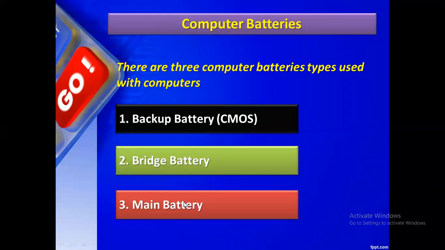Mobiles have a battery, no? Have you removed the battery in old phones, for example old Nokia phones and Samsung phones? Those are feature phones, meaning button phones. Have you opened the battery separately? That is called the main battery. The main battery gives the prominent, the major, power supply. Based on this battery only, the laptop or even the mobile phone is working. When we charge and then remove the charging plug, the mobile gets power from the battery in order to continue the Zoom meeting, everything. So that is the concept of the main battery.